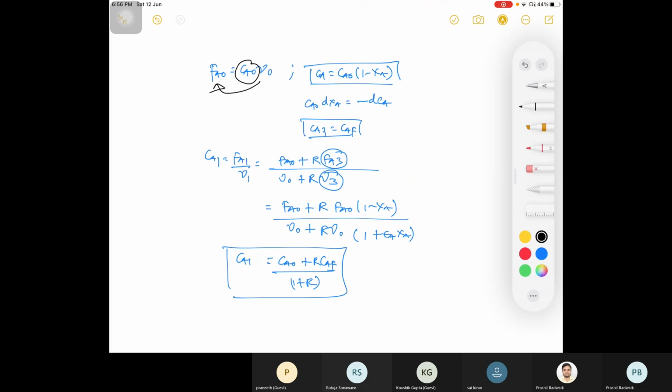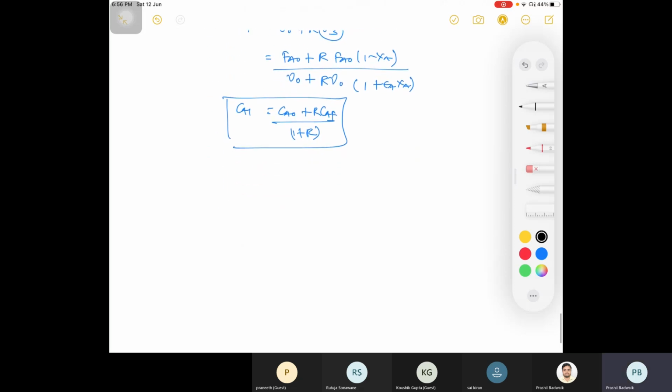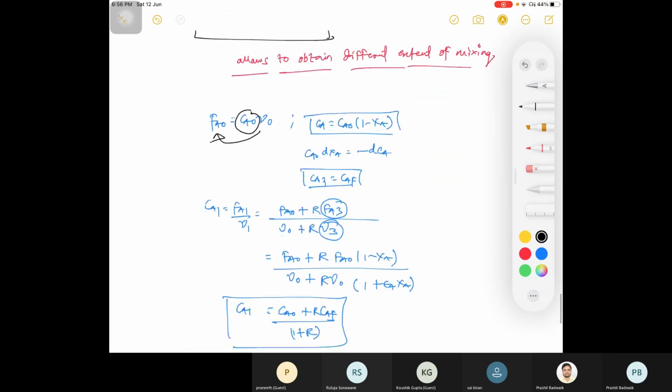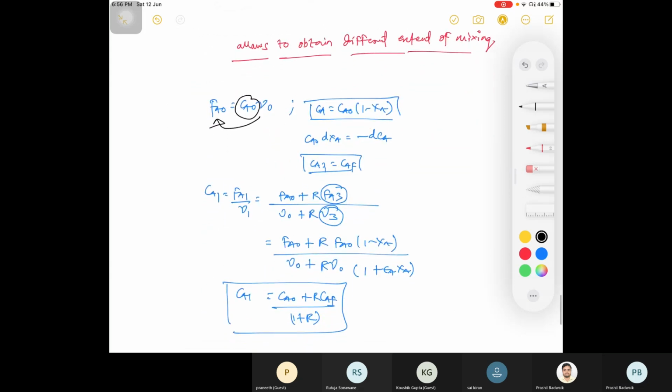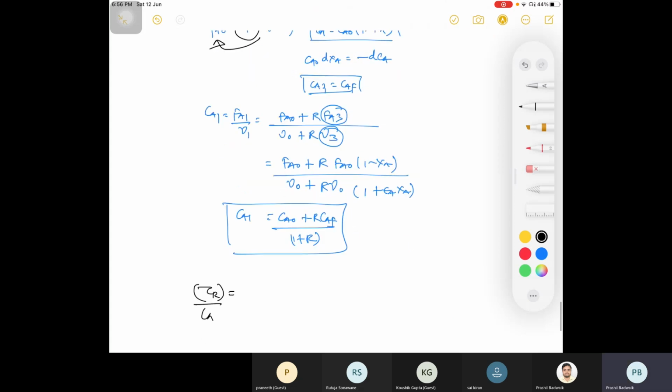Okay. So if you substitute this value, you will get tau R, that is your tau R divided by CA naught.